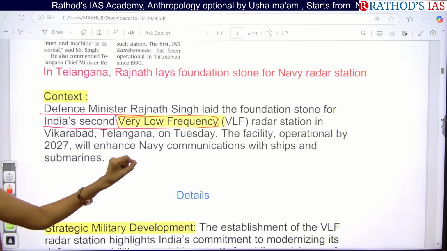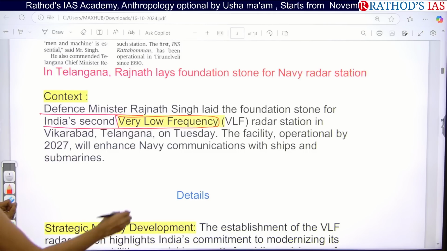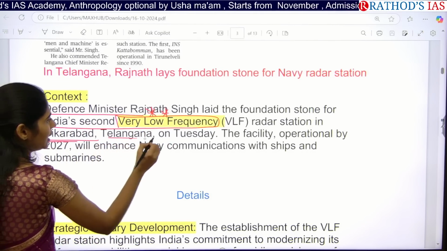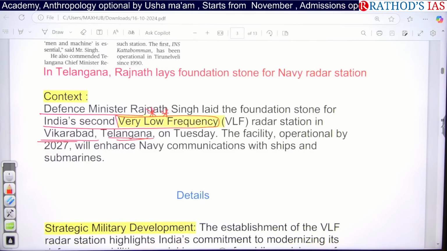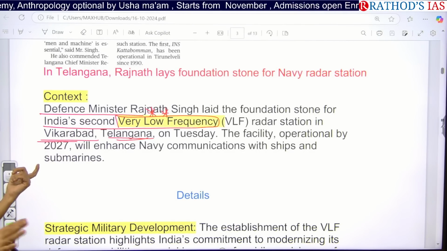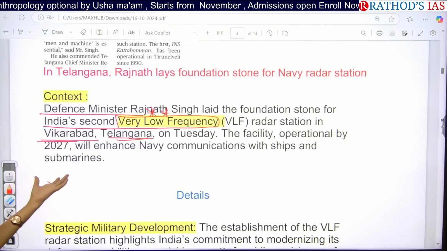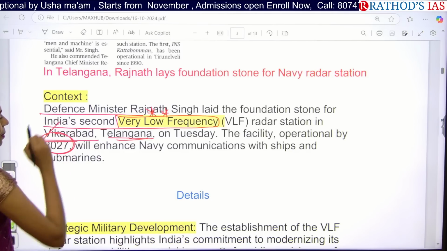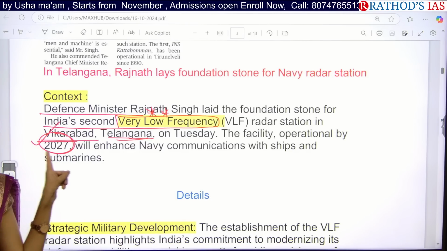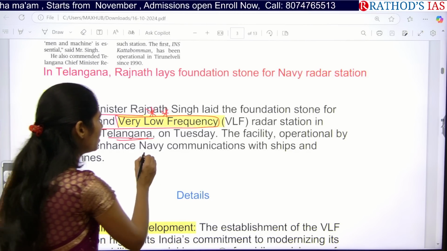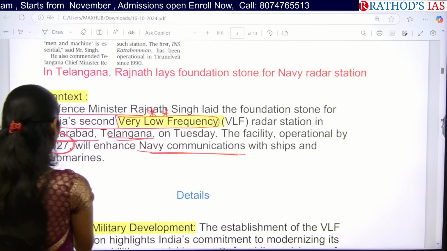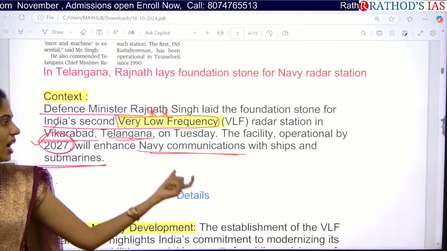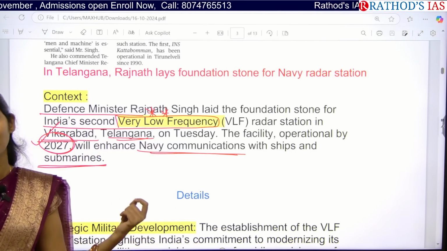On this also you will be getting confused in your examination. It is a very low frequency radar system in Vikarabad, Telangana. This facility is going to start operation by 2027. So now in 2024 they laid the stone, and in 2027 it is going to operate. And what is the advantage of this system? It will enhance our navy communications with ships as well as submarines. From here they are going to control submarines, and it will also improve navy communication.